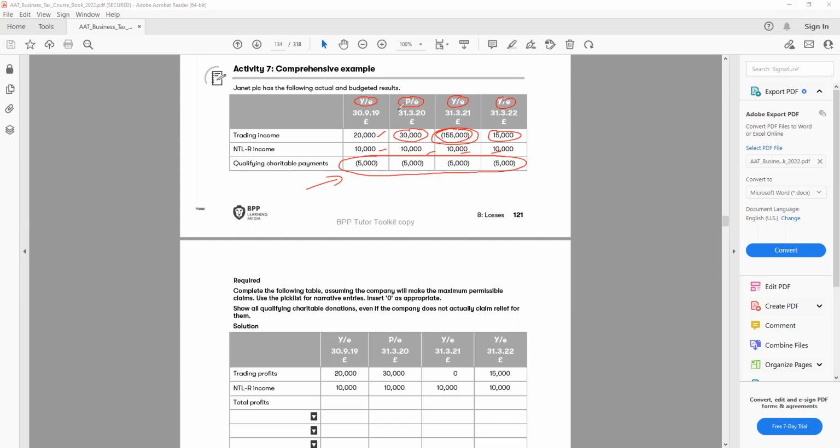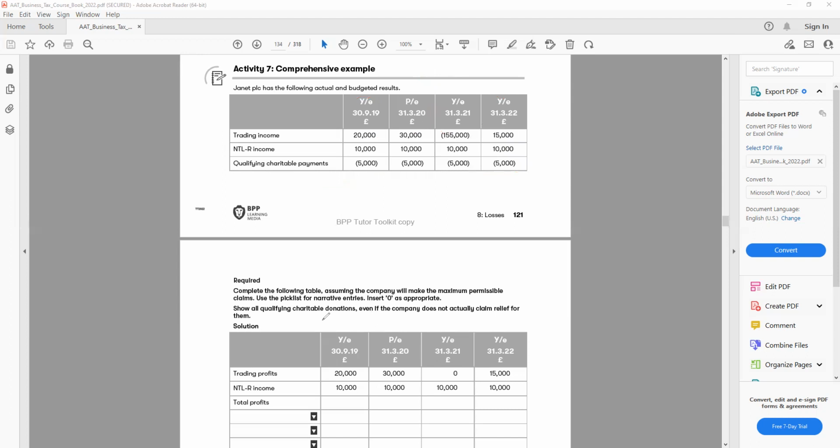From September to March, if we look at how many months here: October, November, December, January, February, March, so we have 6 months here. And for the 6 months we have 30 plus 10, 40,000. So this one is for 6 months. You have to remember because it's a period ending.